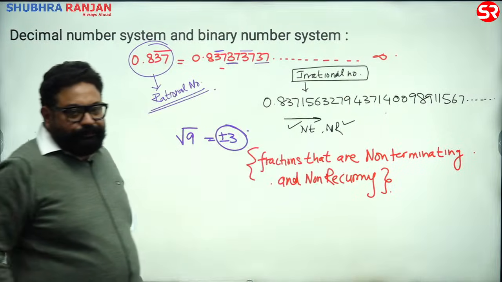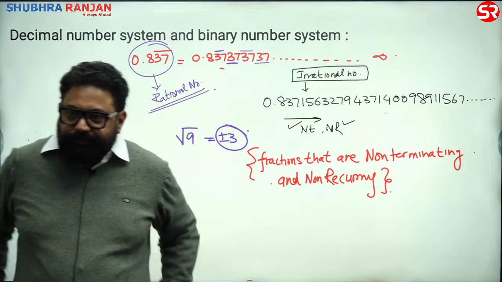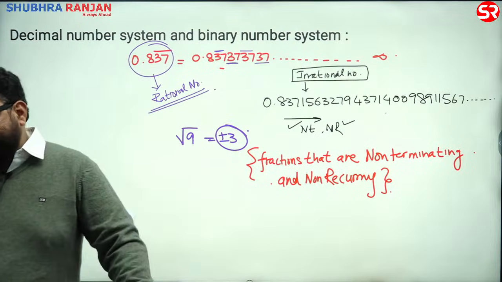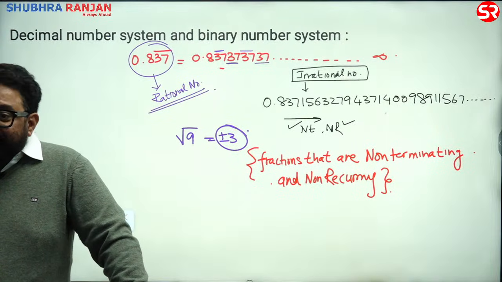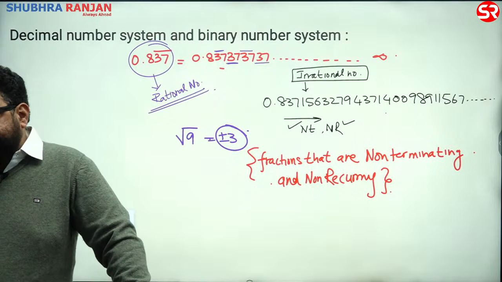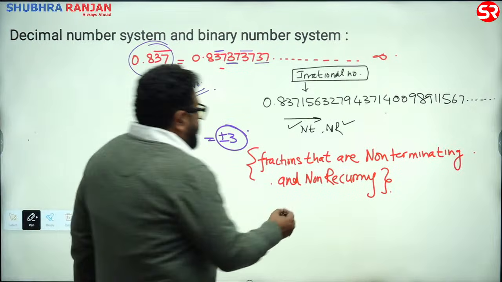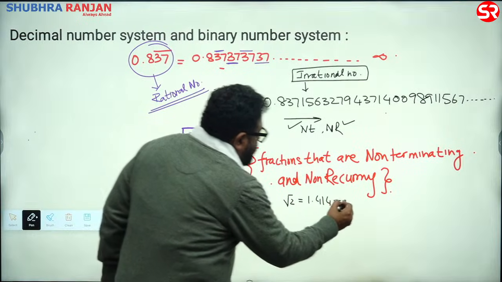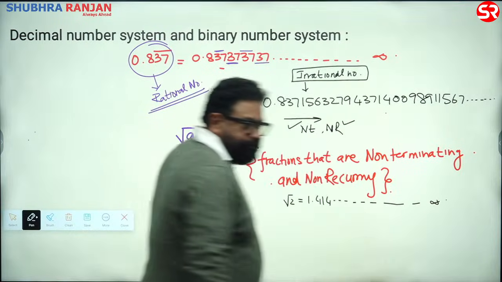Irrational number. Not rational. Right? That is the reason we say it cannot be written in terms of P upon Q. That is the reason we say it is non-terminating, non-recurring. And once we try finding the value of root 2, it comes out to be 1.414 and so on, so on, till infinity.